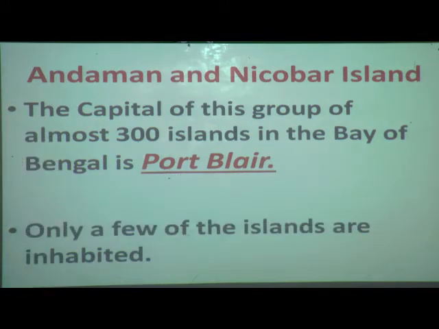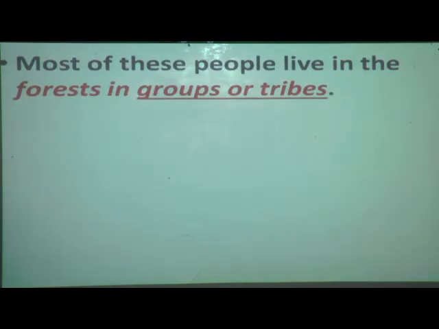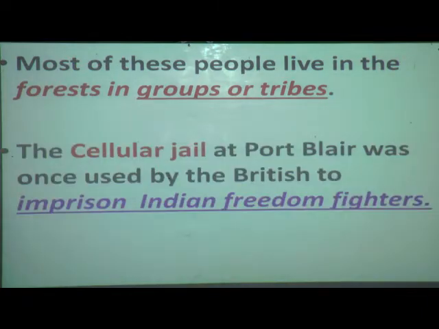Now, a few of the islands are not inhabited. Most of the people live in the forest, in groups or tribes. So most of the people, it is a forest, correct? In tribes, like tribal people, you all know? They live like that. Now the Cellular Jail at Port Blair was once used by the British to imprison